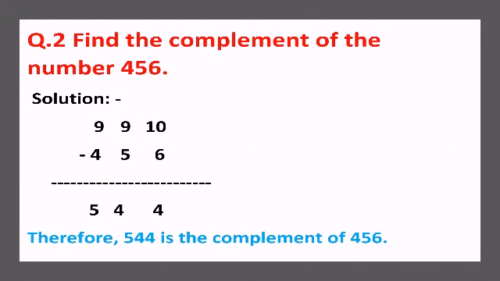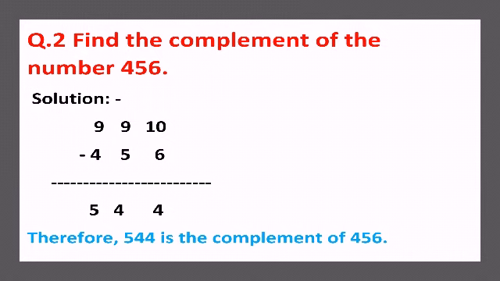Our next question: find the complement of the number 456. So let us come to our solution. All from 9, last from 10. Here in the hundreds place we have to subtract from 9, the tens place also from 9, and in the ones place we have to subtract from 10. If we subtract 4 from 9, we get 5. If we subtract 5 from 9, we get 4. If we subtract 6 from 10, we get 4.